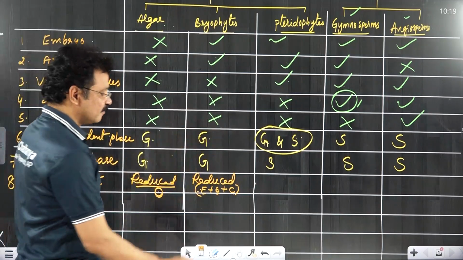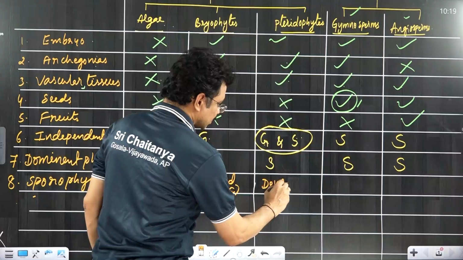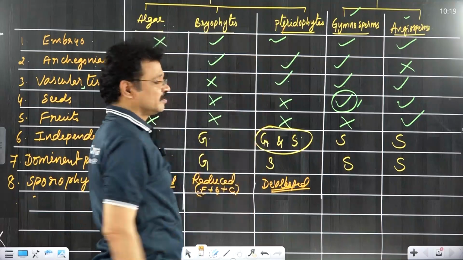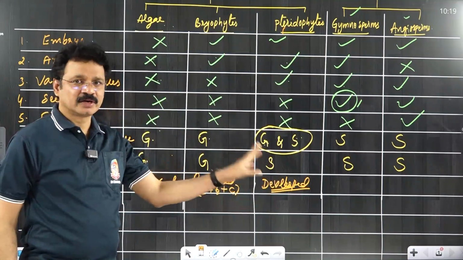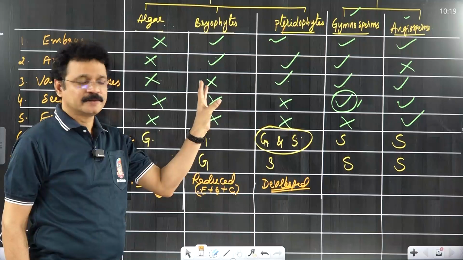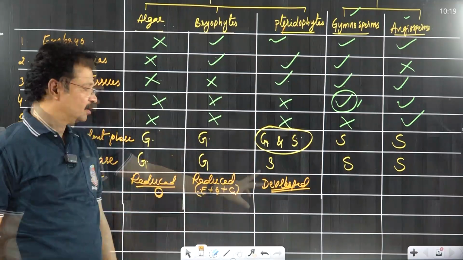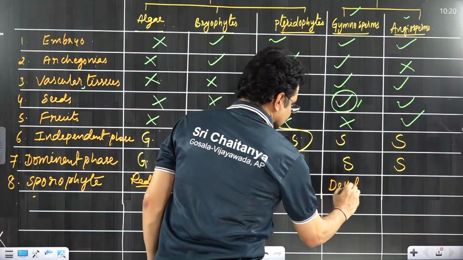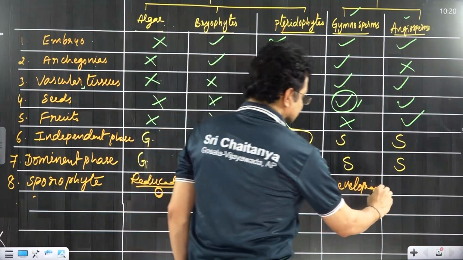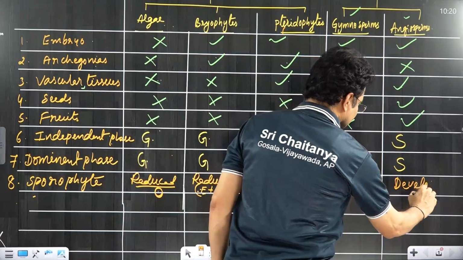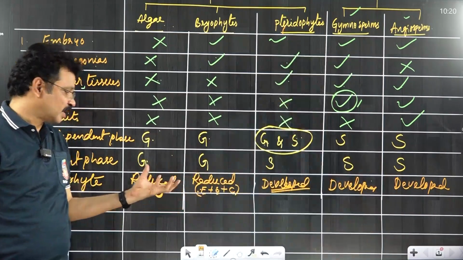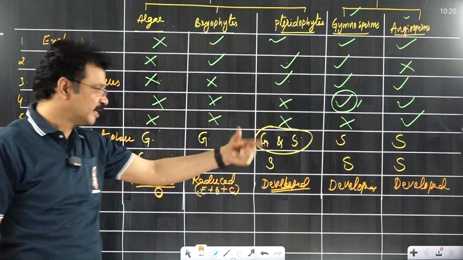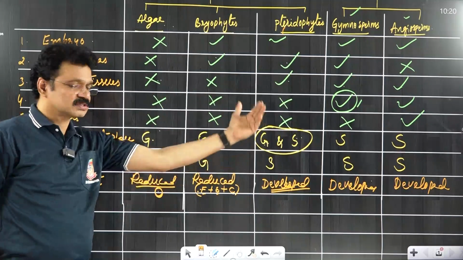Coming to pteridophytes, a very well developed, dominant and independent sporophyte is found in pteridophyta members. First true plant body with vascular tissue, a plant body well adapted to terrestrial areas, that kind of sporophyte is found in pteridophytes. Next, it is highly developed here also. In angiosperms also, the sporophyte is highly developed. In the course of evolution, at the beginning the sporophyte is reduced. Gradually such a sporophyte transitions into a developed, independent, dominant sporophyte. It is a process of evolution.